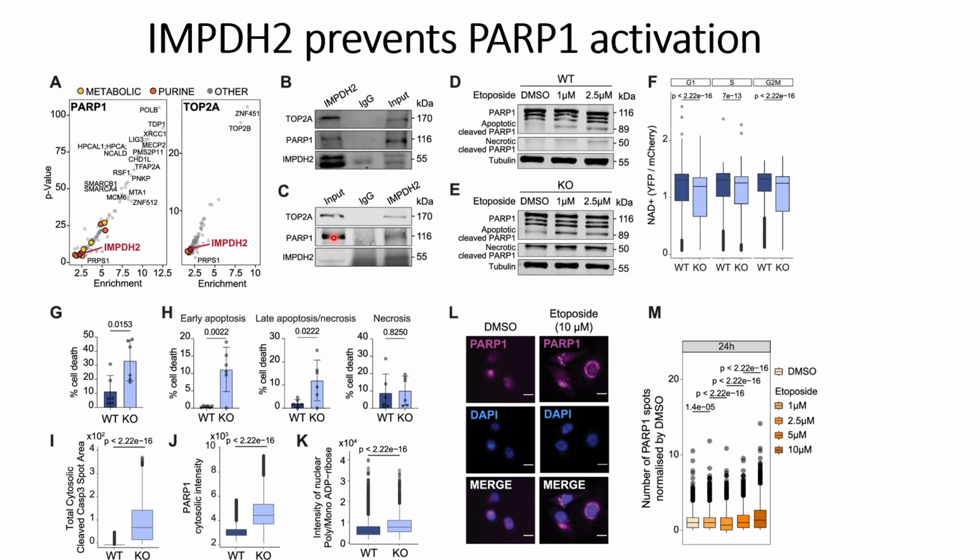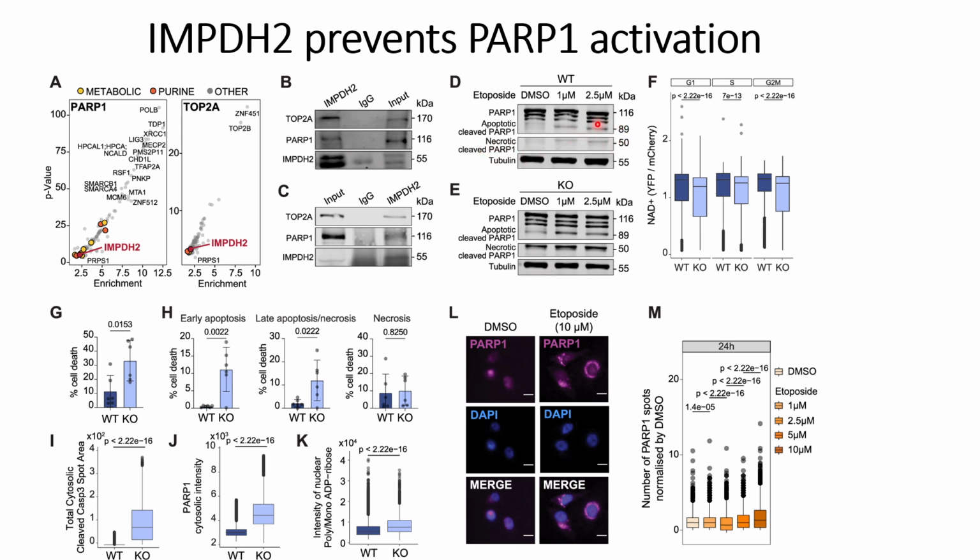Thereafter they wanted to check whether apoptosis occurs with this adipocyte in the wild type cells with the increase in the adipocyte concentrations, and compare it with the IMPDH2 knockdown cells. In the wild type cancer cells, they see low signals for the apoptotic markers, that is cleaved PARP1 and the necrotic PARP1.